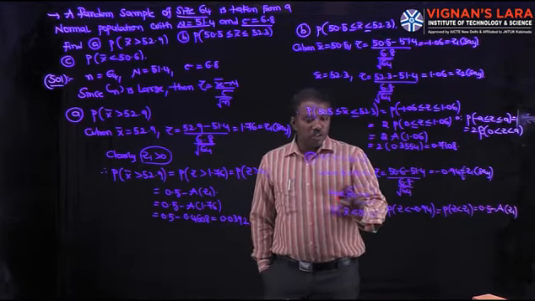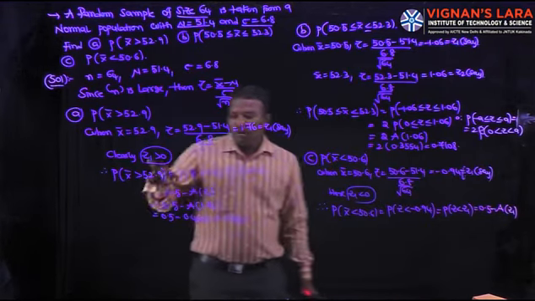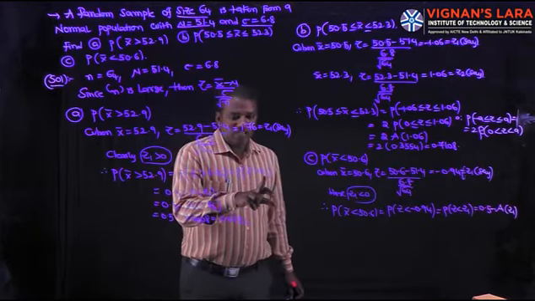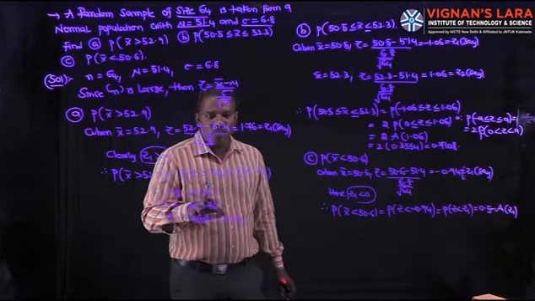If Z1 is positive, that is 0.5 plus A of Z1. Here, P of Z greater than Z1 and Z1 positive, that is 0.5 minus A of Z1.